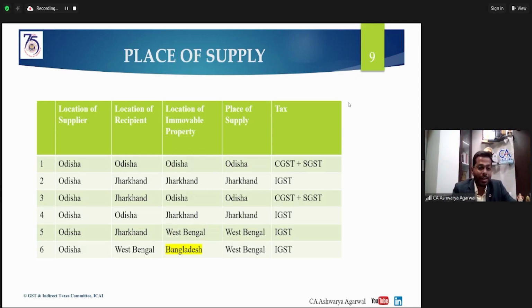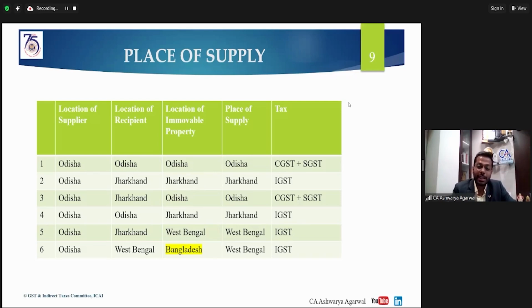Again, if there are three different states where the supplier is in Odisha, the recipient is in Jharkhand, and the immovable property is in West Bengal, that is a third state. So in that case also, the place of supply becomes West Bengal and the tax applicable is IGST.